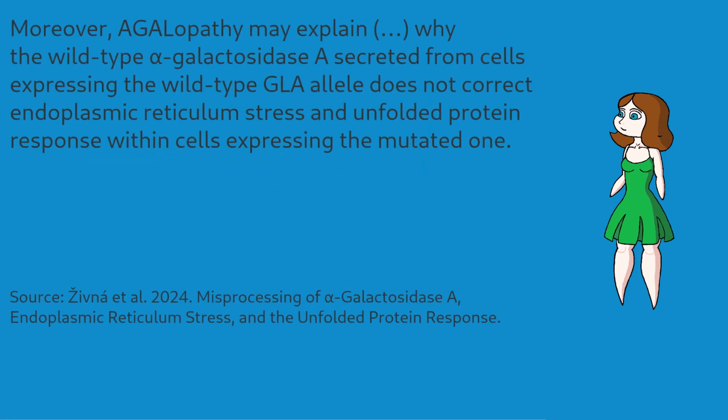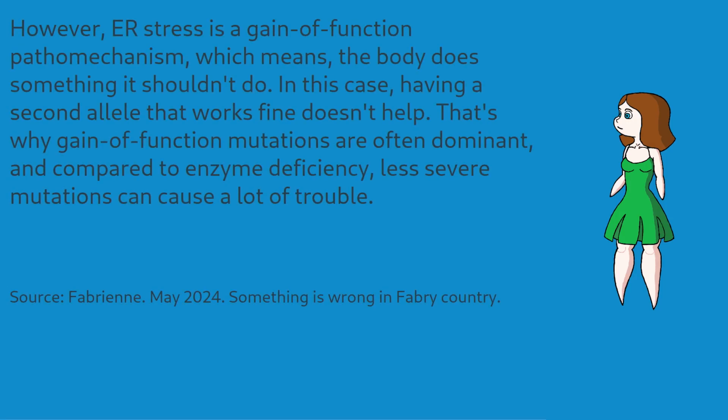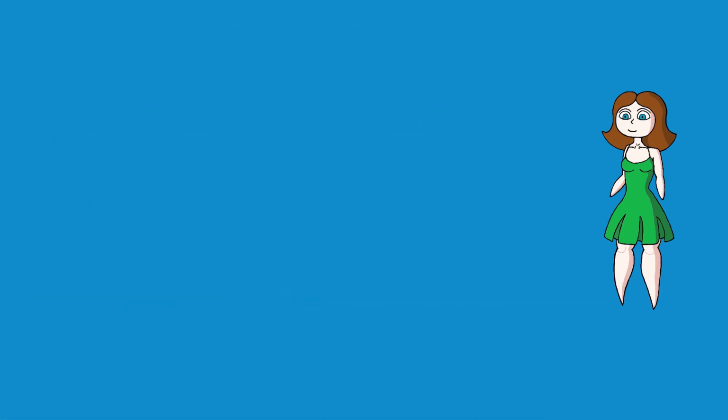Having a healthy copy of a gene might compensate for enzyme deficiency, which represents a loss of function, but does nothing to alleviate ER stress when cells do more than they should, a negative gain of function. This is something we already mentioned in our video Something is Wrong in Fabry Country.